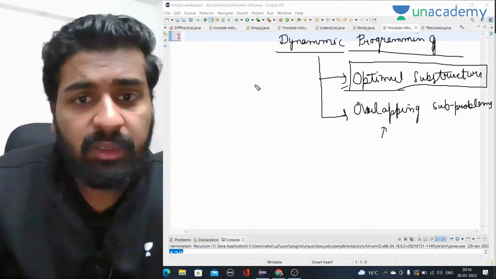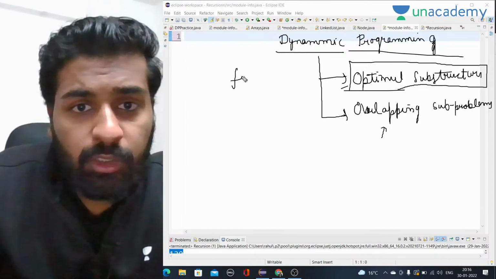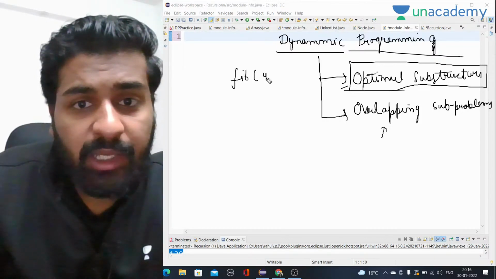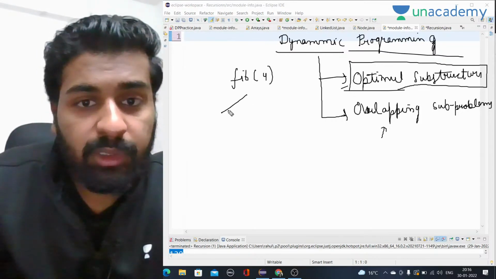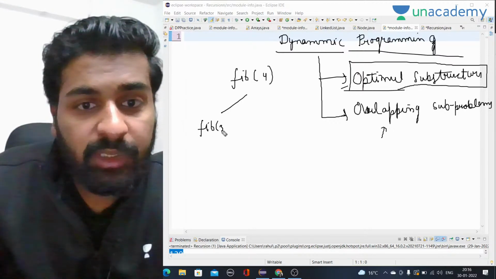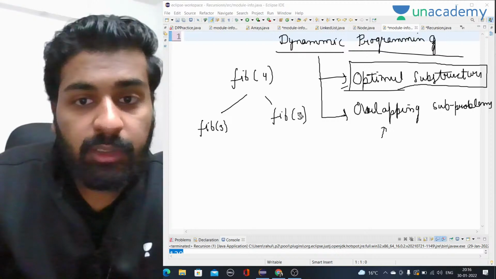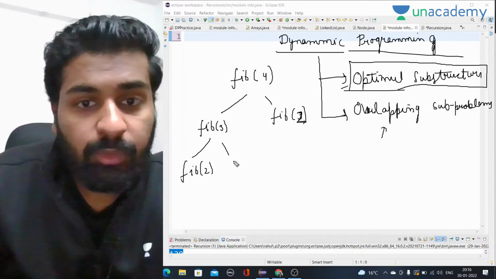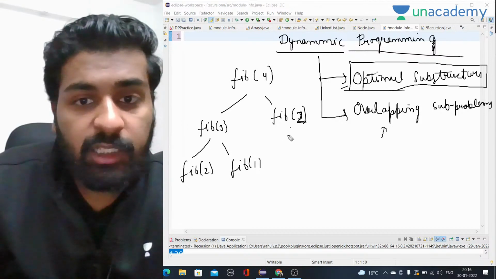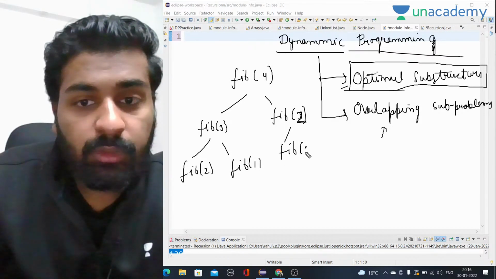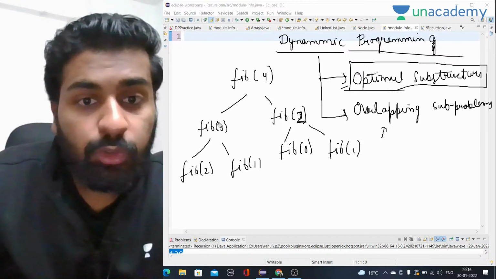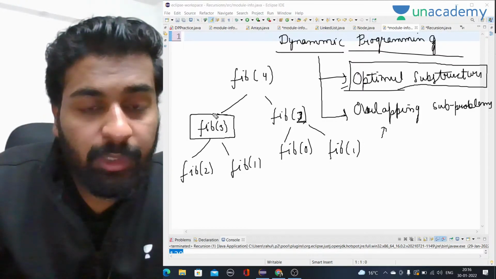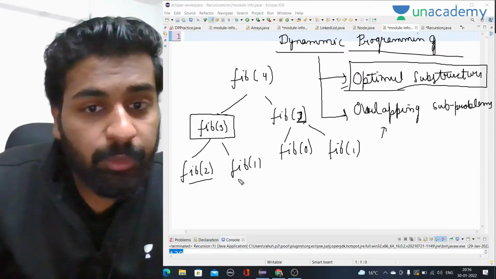Let's take an example of the Fibonacci series. Let's say I want to find Fibonacci of 4. How will I do it? I will need Fibonacci of 3 and Fibonacci of 2 to calculate it. Now for Fibonacci of 3, I will need Fibonacci of 2 and Fibonacci of 1. Here as well I will need Fibonacci of 0 and Fibonacci of 1 to solve Fibonacci of 2. So to solve Fibonacci of 3, we need Fibonacci of 2 and Fibonacci of 1.